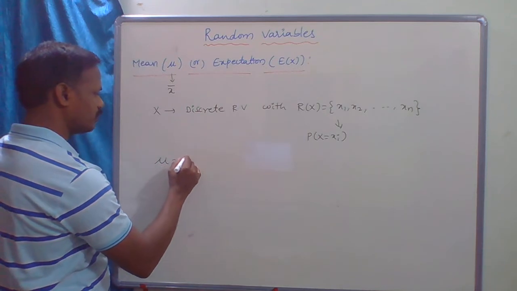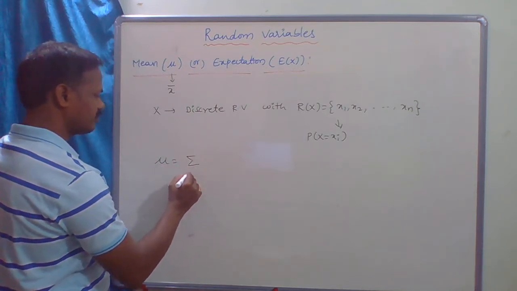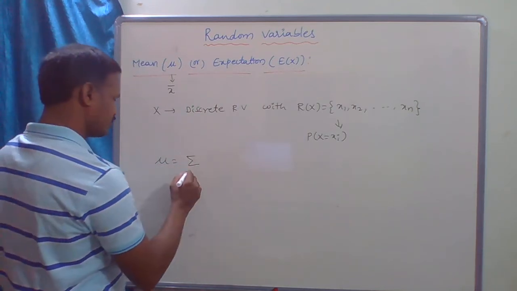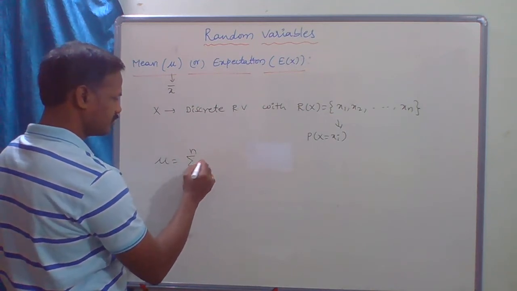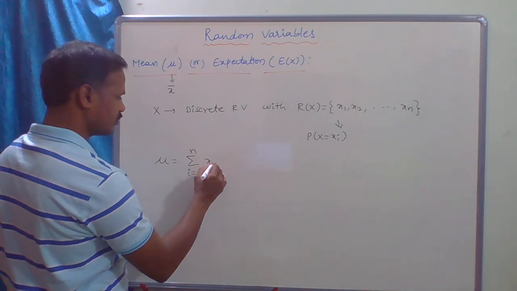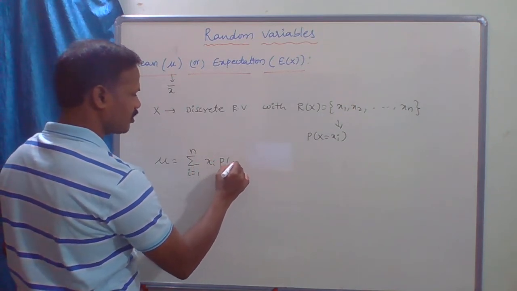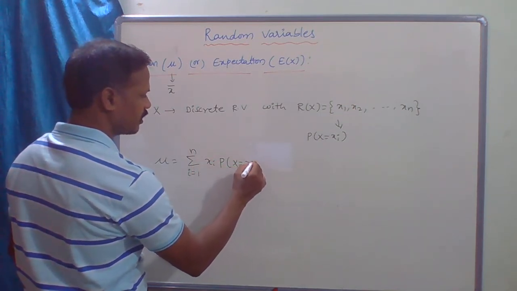Then mean equals summation, that is sigma, from i equal to 1 to n of xi into probability of X equal to xi.